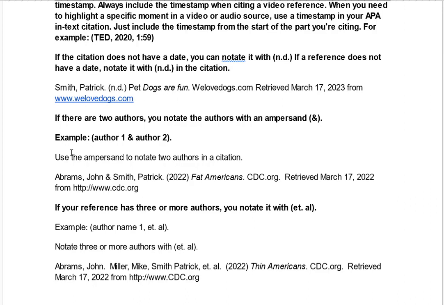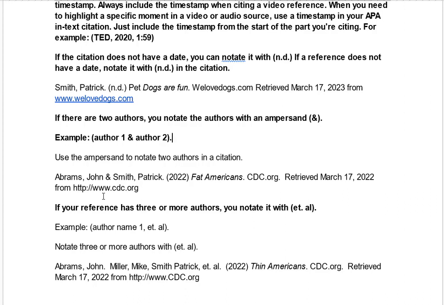If there are two authors, you notate the authors with this. This is known as an ampersand. So here you would say Smith. So if I wanted to say Abrams, Johns, ampersand, Smith, Patrick, 2022, Fat Americans, cdc.org, retrieved March 17th from the web address.